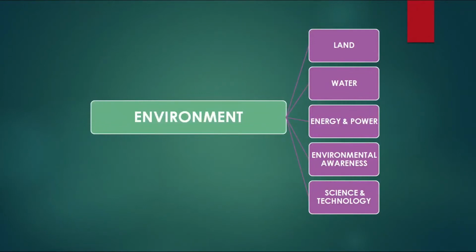You have to ensure that the vulnerable sections of the population have social security, and that educational facilities are available to all sections of society. All of this is going to have an impact on your environment, right? It is going to have an impact on land, water, energy, environmental awareness, and also science and technology.